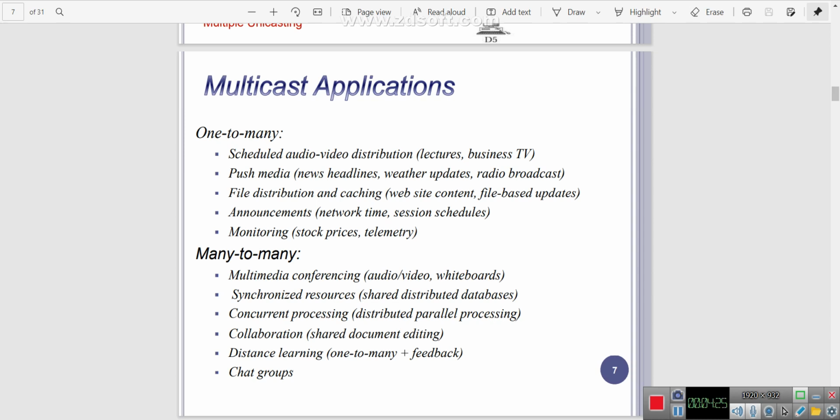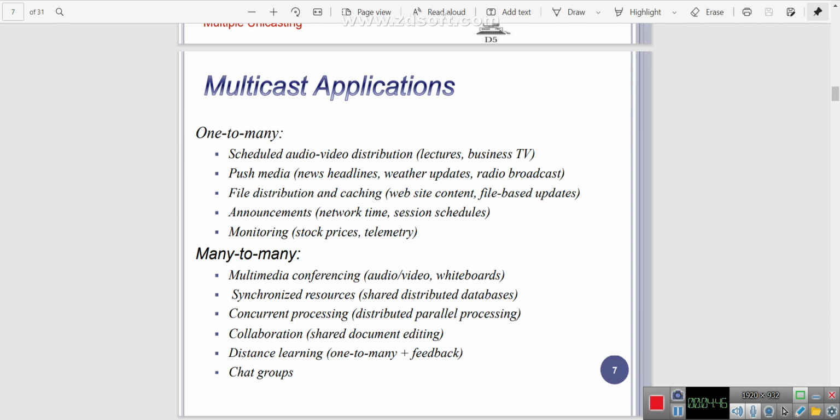And then many to many. Many to many includes multimedia conferencing. In multimedia conferencing, there is one source and multiple destinations in remote areas who are watching the audio and video. That is one example of multimedia conferencing.